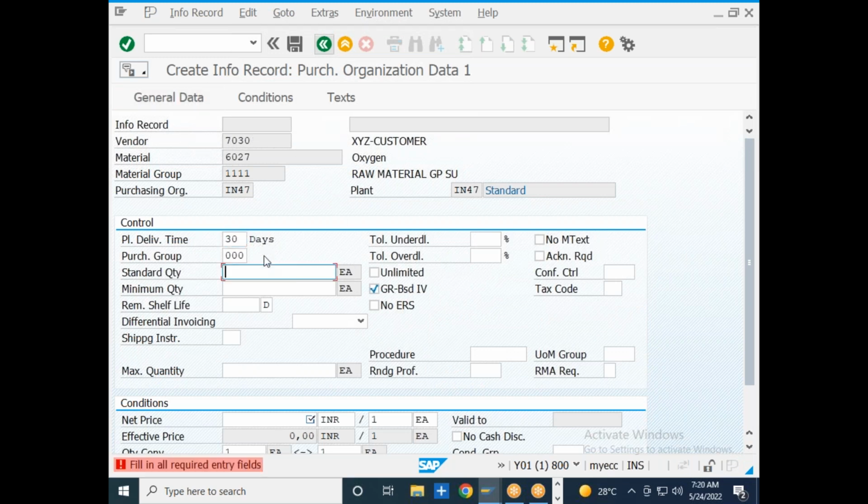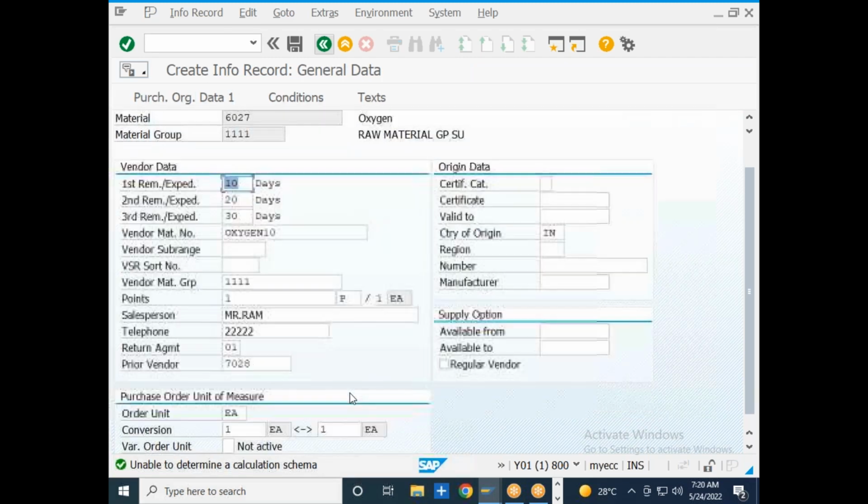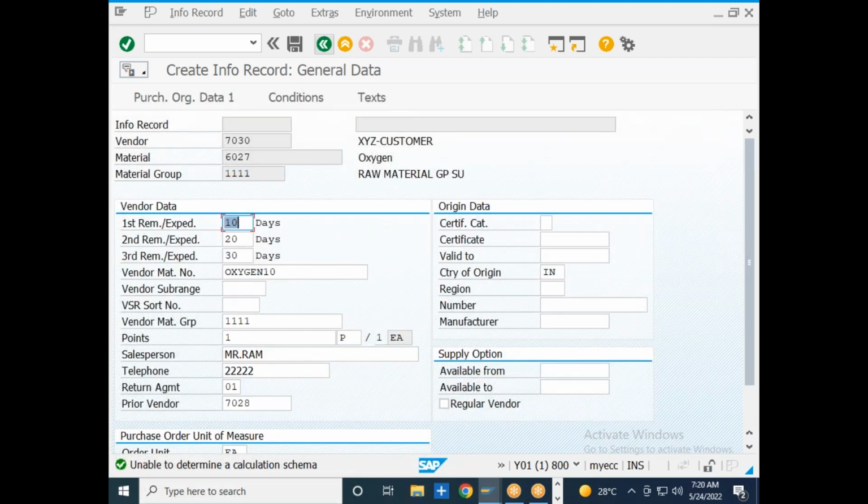So I am in the general data tab. So again we have origin data. Origin data is nothing but the data which will be used if you are doing an international transaction, right?